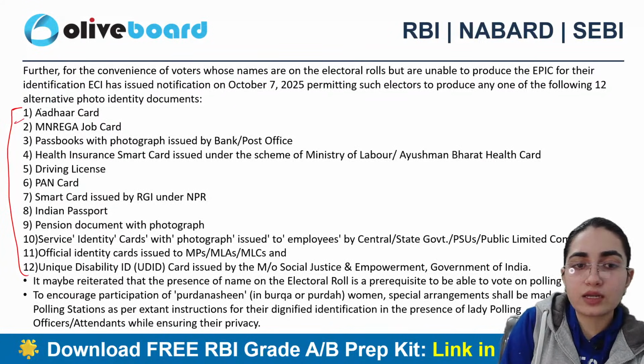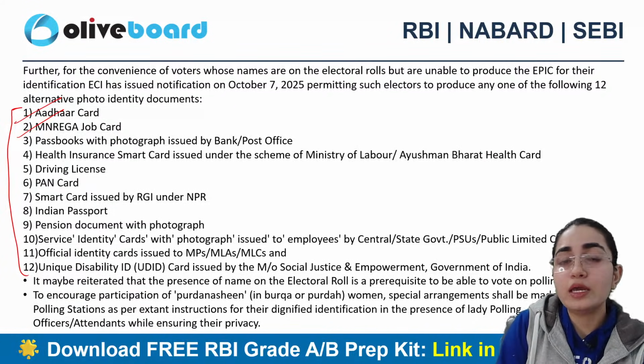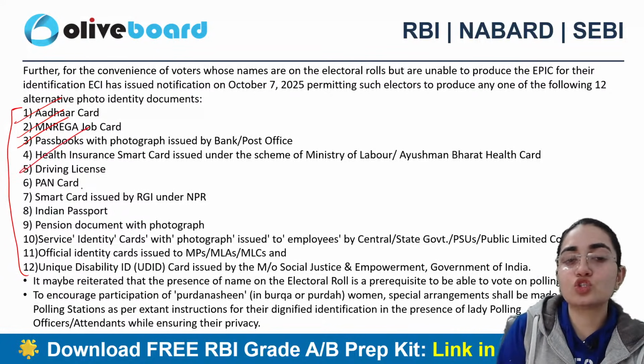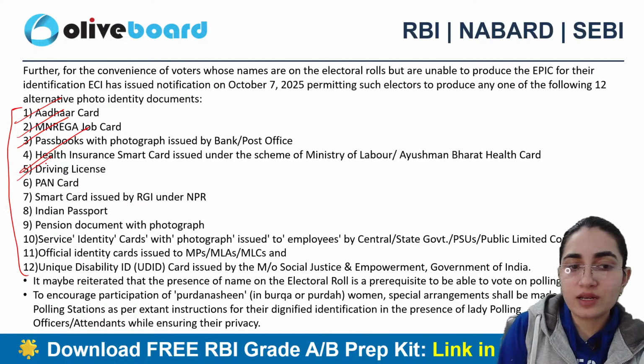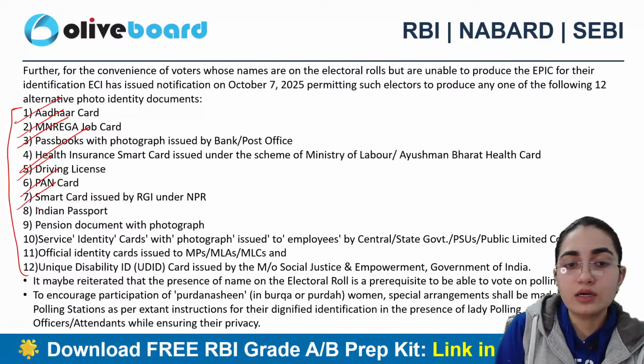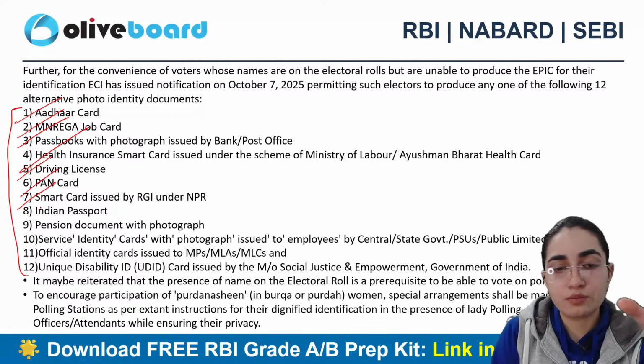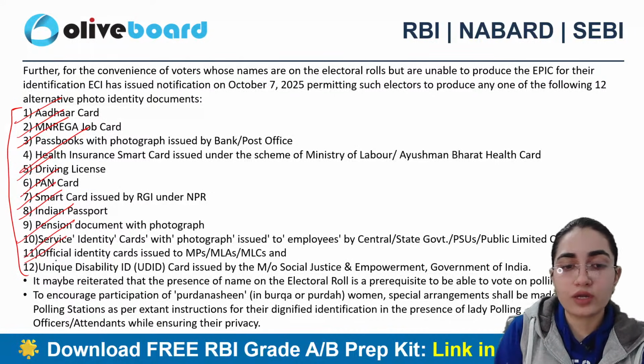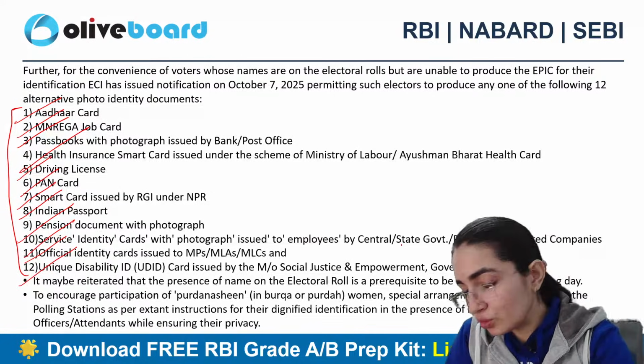This includes Aadhaar card, MGNREGA job card, passbook with photograph issued by a bank, health insurance smart card, driving license, PAN card, smart card issued by RGI under NPR here. Indian passport is part of it, pension document with photograph is part of it, service identity card, official identity card, and unique disability card, which is UDID as well, right?